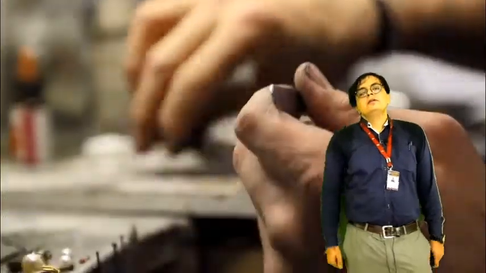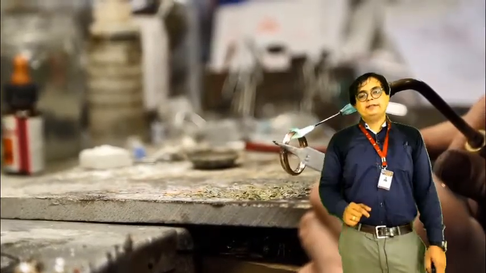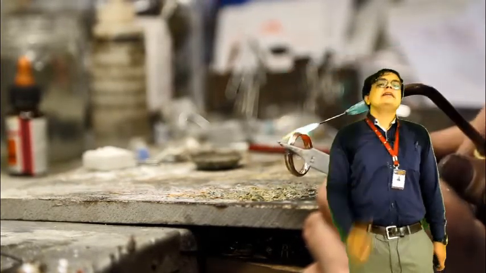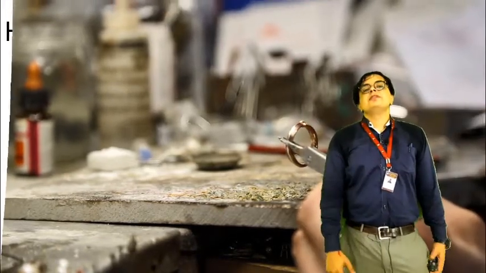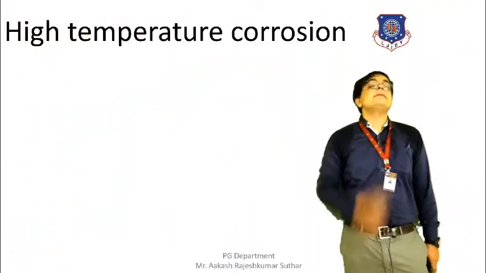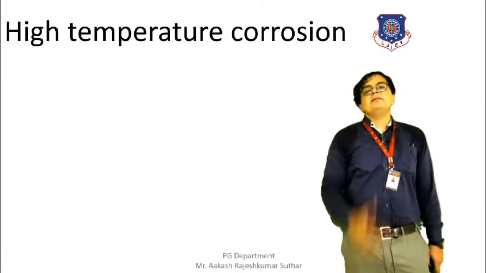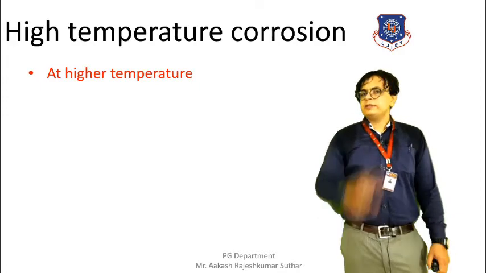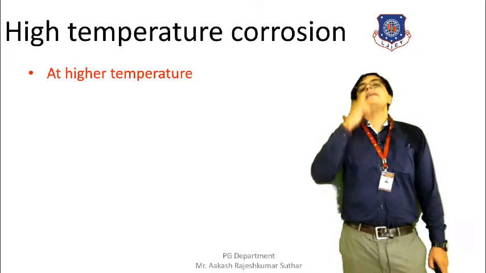From the video behind me, you can see that heat is being applied. When heat is applied, corrosion takes place. Because of the high temperature, corrosion occurs, and that is our next type of corrosion: high temperature corrosion. Whenever high temperature or heat is applied, corrosion will occur. Basically, at a high temperature, the metal will react.